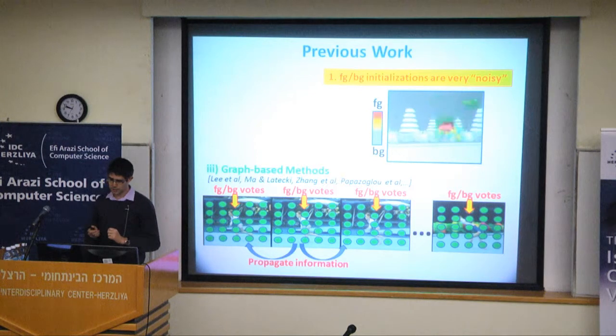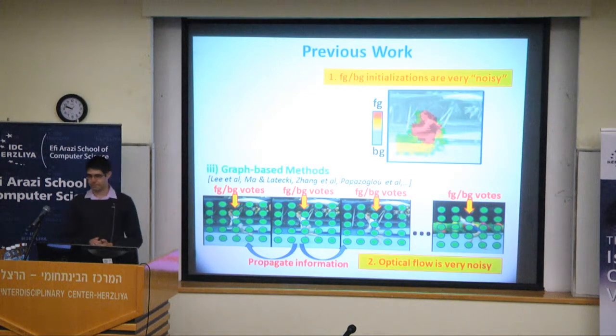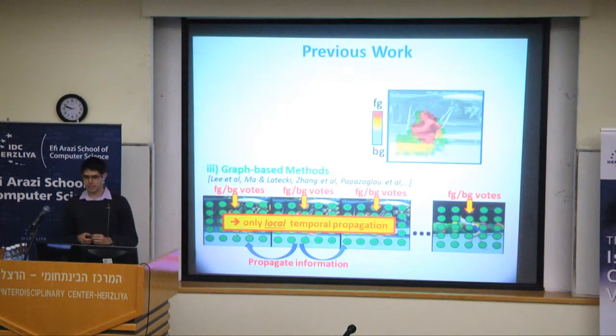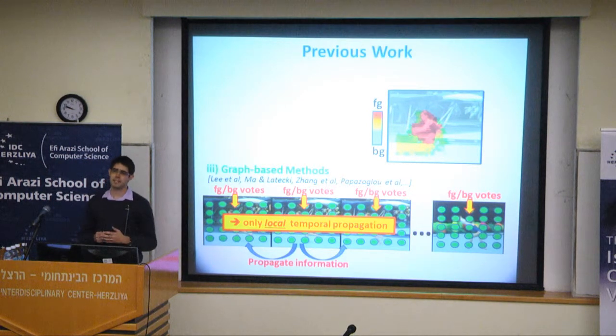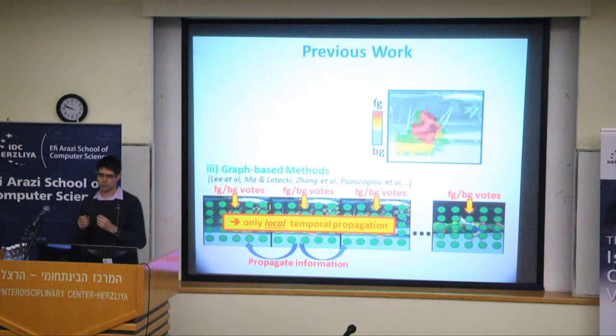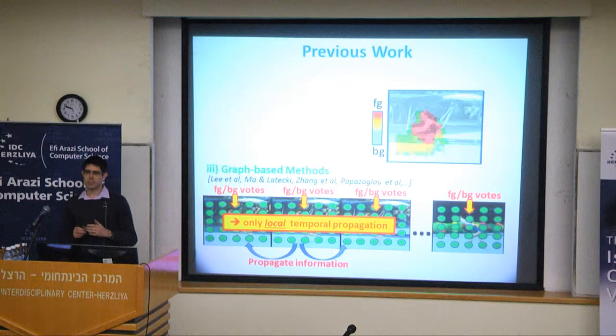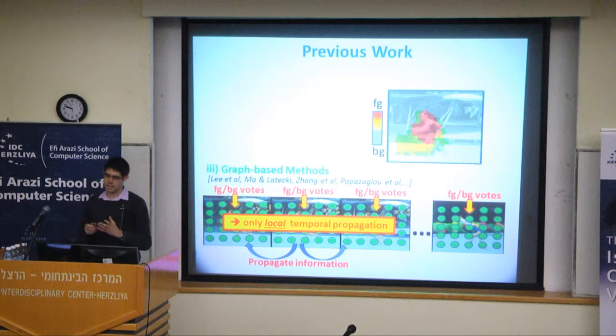However, optical flow is also very noisy, which means that in practice, the propagation of information is done only locally in time. And the reason for that is that optical flow errors rapidly accumulate, thus inducing very low weights, often zero weights, between related parts of faraway frames. Therefore, current graph-based methods cannot recover from such erroneous and noisy initializations.